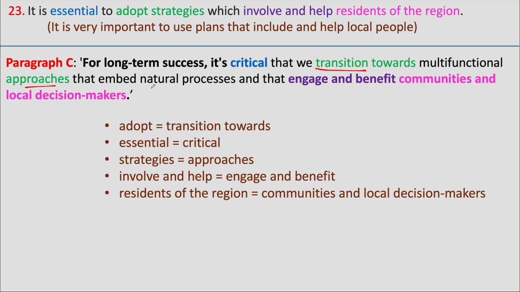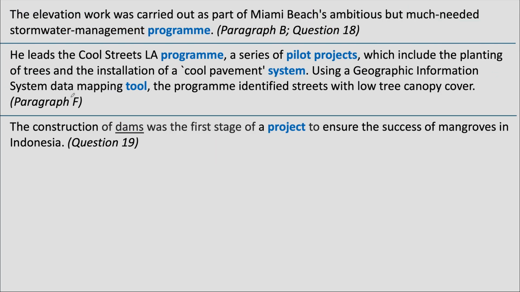The other synonyms we see here are approaches instead of strategies, critical instead of essential, engage and benefit instead of involve and help, and finally, the question says residents of the region, while the passage says communities and local decision makers. Two other words that we see many synonyms for are project and method.